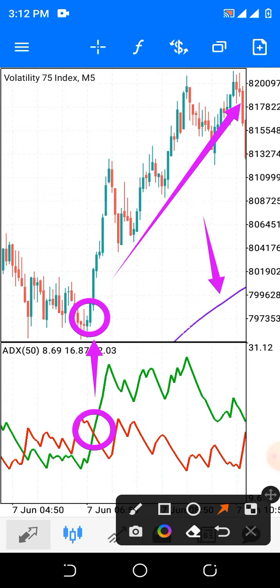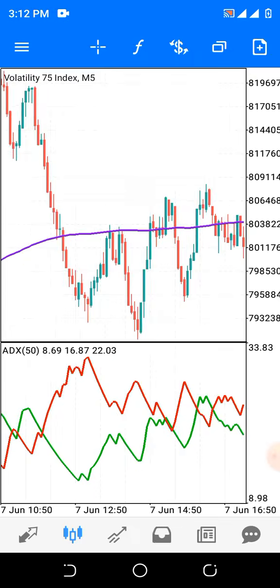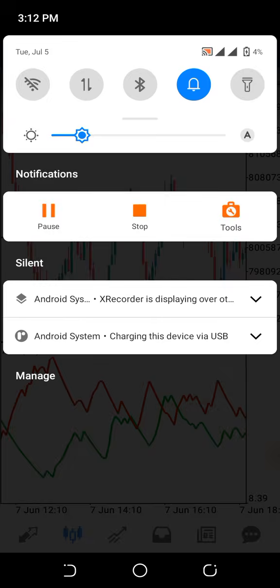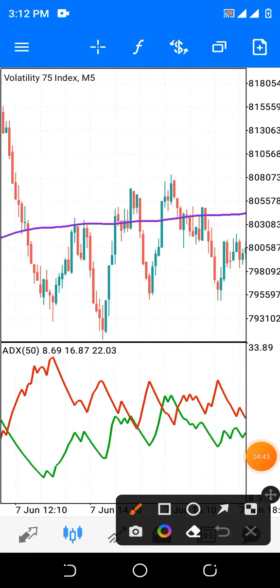Watch here now. There is something I want to show you. Look very carefully. If you look here, you will see that the moving average seems to be at a horizontal level, crossing across the candlesticks. Whenever you observe something like this, if you are a beginner in trading, stay away from the market.